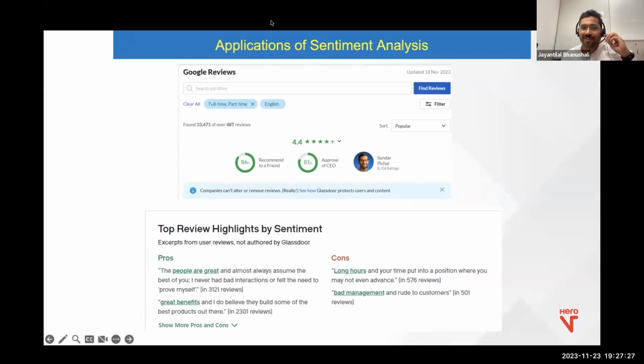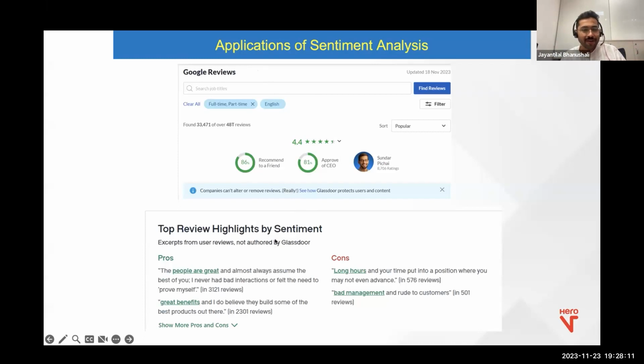Do you think that is possible? A person can read 48,000 reviews? Or do you think there is some data science happening there? There is some scientific thing happening there. What do you think? Is it man or machine? It is the machine that is doing it, right? No person can manually read through all these reviews and determine all this, right?